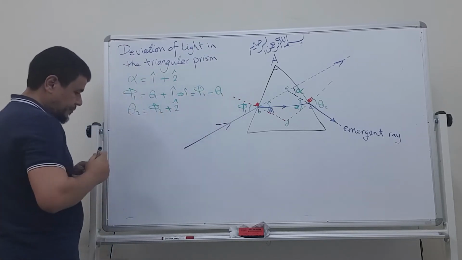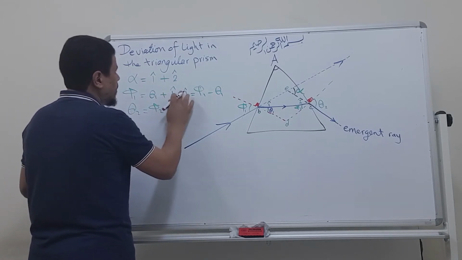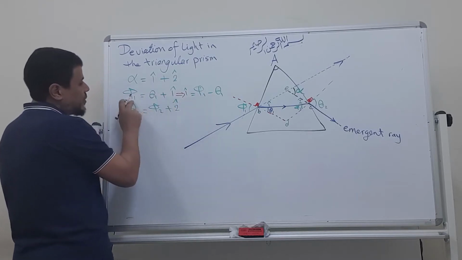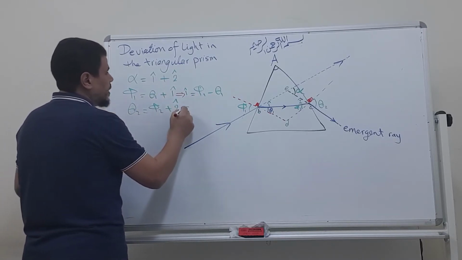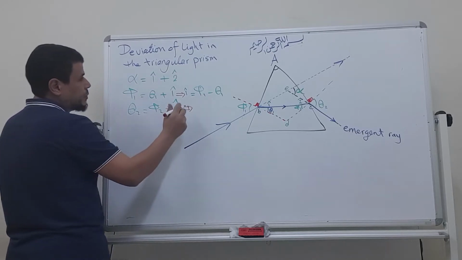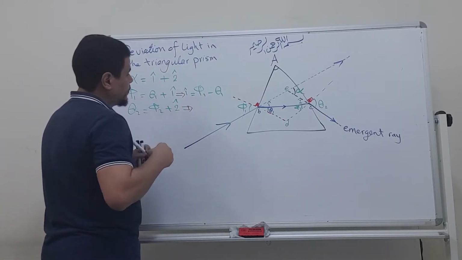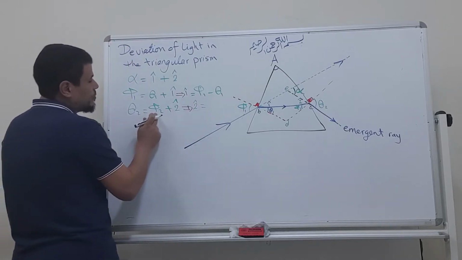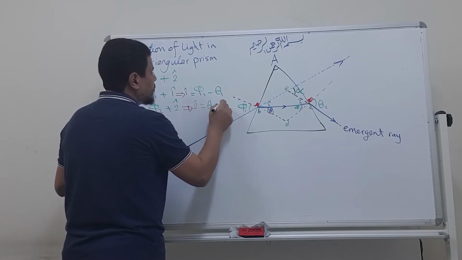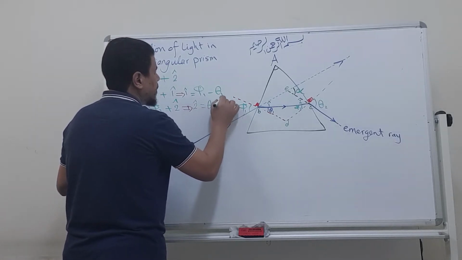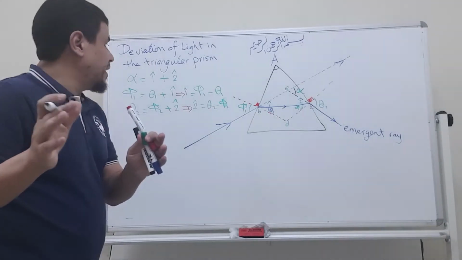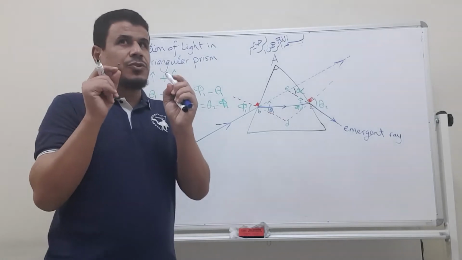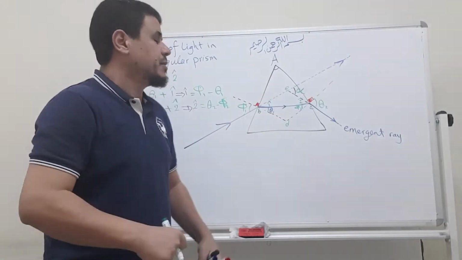Look at this. From this equation, angle 1 equals phi 1 minus theta 1. And from this equation, angle 2 equals theta 2 minus phi 2. You will not be asked to calculate all of these things, but I want you to know how to get the angles.